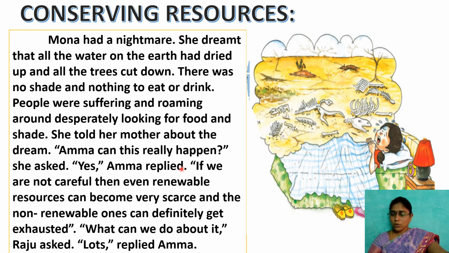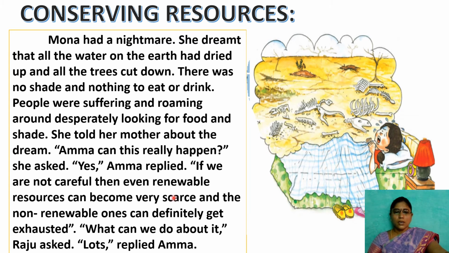No proper rains, no water. If we continue the same usage of the resources, maybe it will happen in the nearest future. So we stress the conservation of resources.